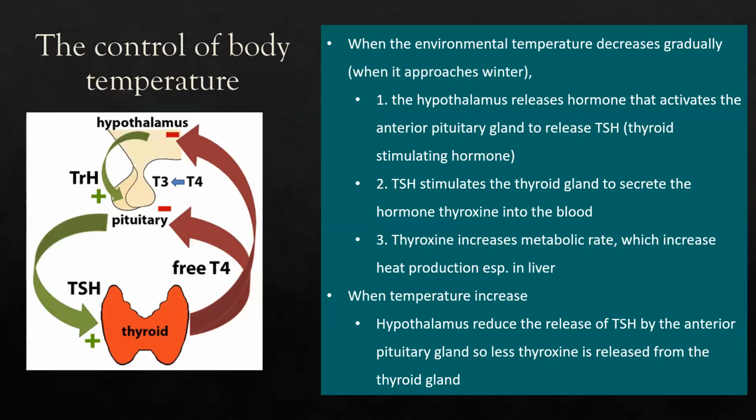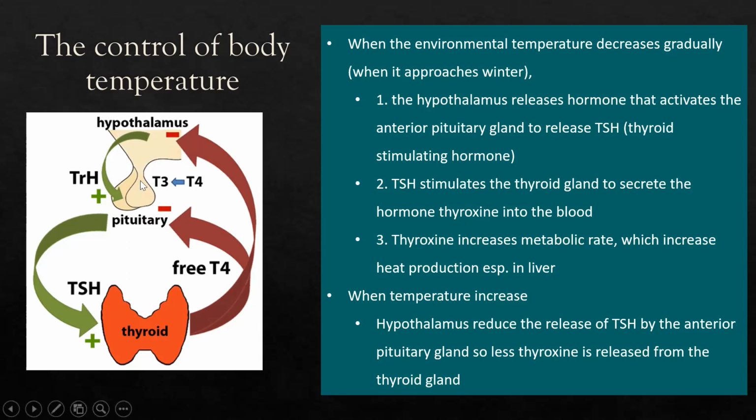Other than depending on physiological responses like that, we can also use hormones to help us control body temperature. When the environmental temperature decreases, for example when it approaches winter, the hypothalamus releases a hormone that activates the anterior pituitary gland to release TSH, which is thyroid stimulating hormone. The pituitary gland is the gland located near the hypothalamus.